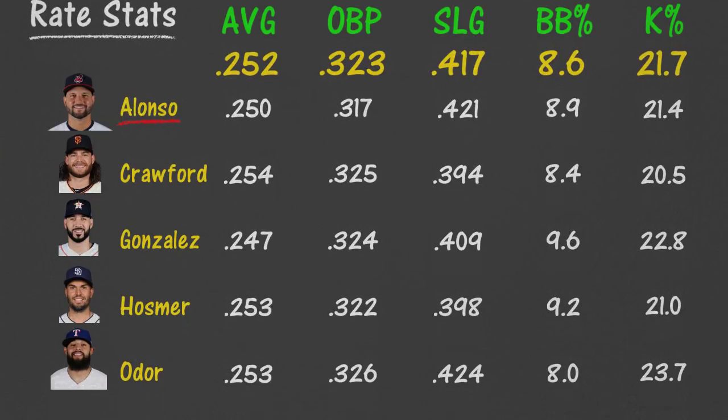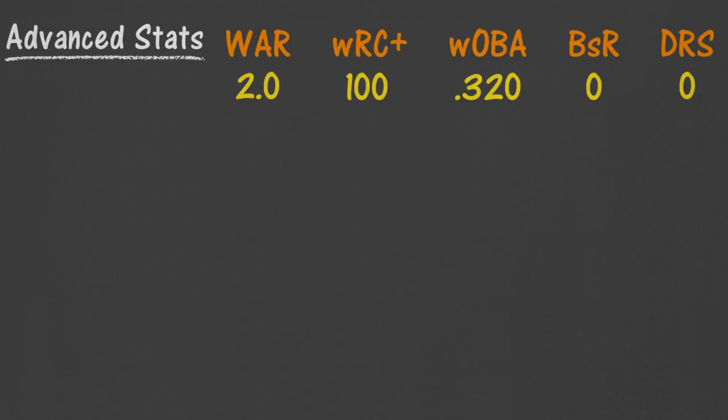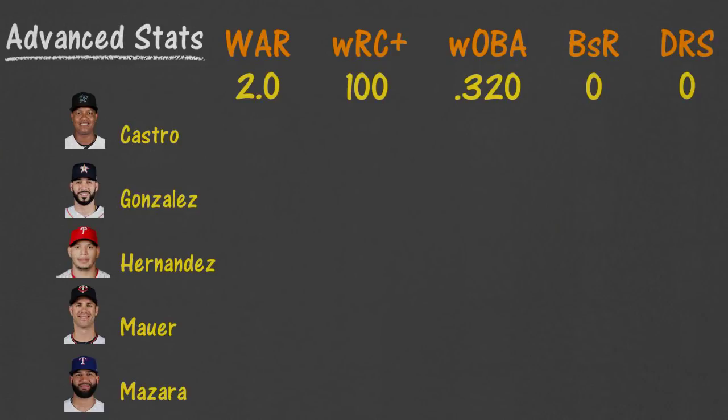Now on to the advanced stats, and for some of you, this may be the only group that matters. We're looking for a player worth 2 WAR, weighted runs created plus of 100, weighted on base average of .320, base running rating of 0, and defensive runs saved of 0. Our group this time is Starlin Castro, Marwin Gonzalez again, Cesar Hernandez, Joe Mauer, and Nomar Mazara.